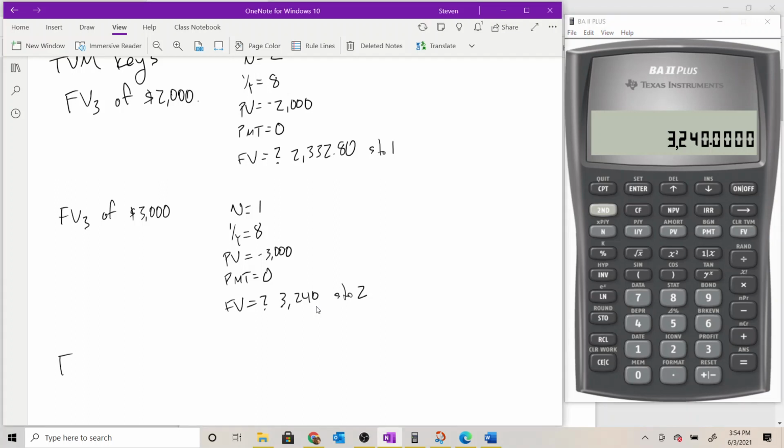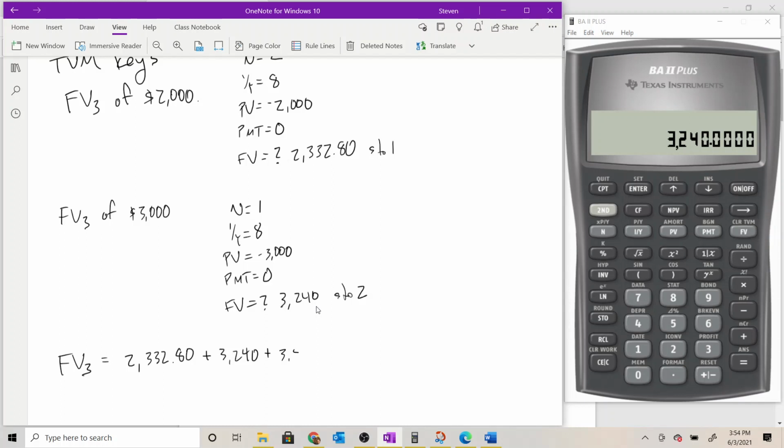All right, the total future value then, as of the end of year 3, we've got the initial $2,000 deposit expressed in end of year 3 dollars. That's $2,332.80. That's what we found right here that we have stored on the 1 key. We need to add to that the $3,240, which is what our $3,000 deposit will grow to by the end of year 3.